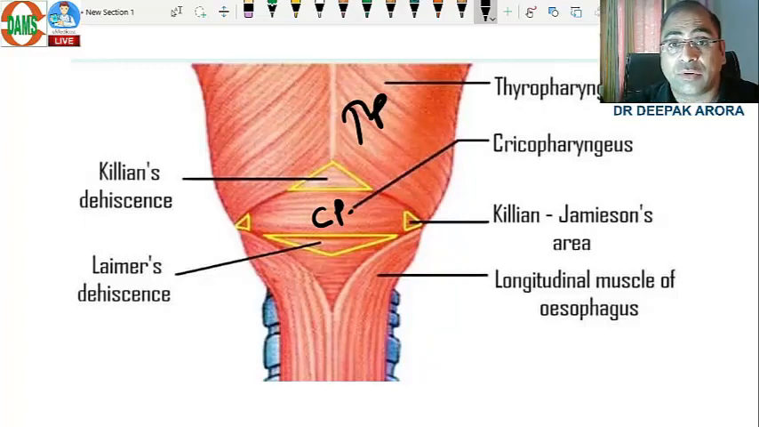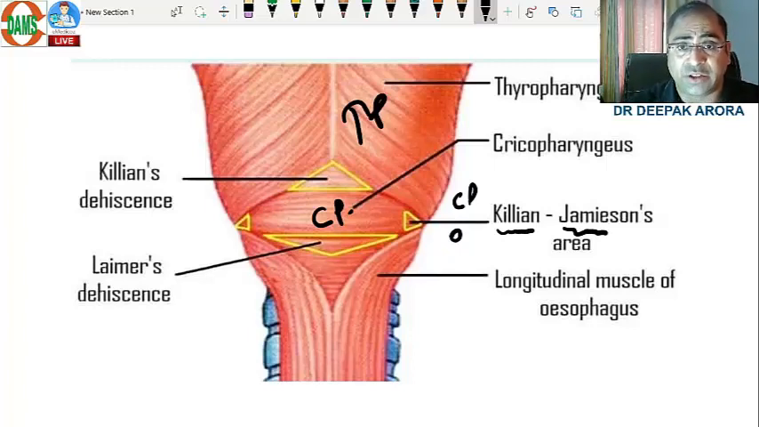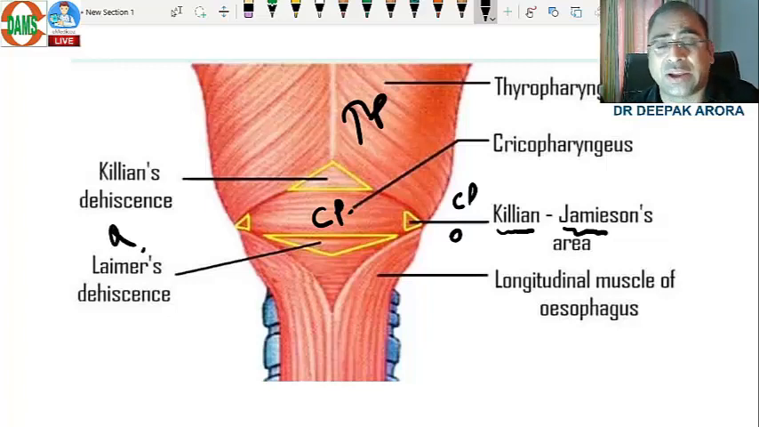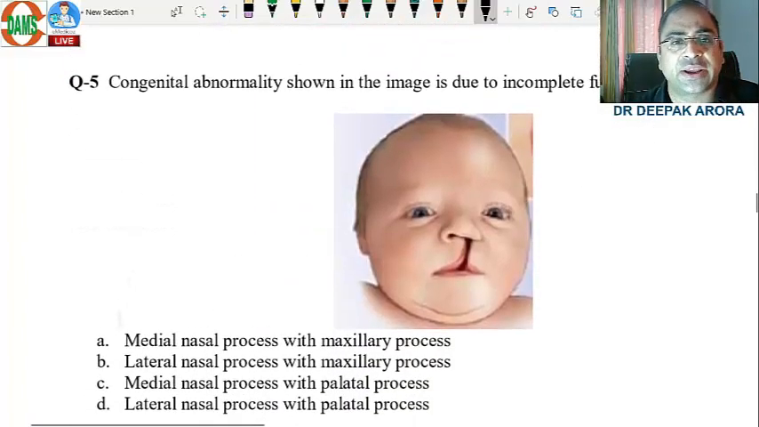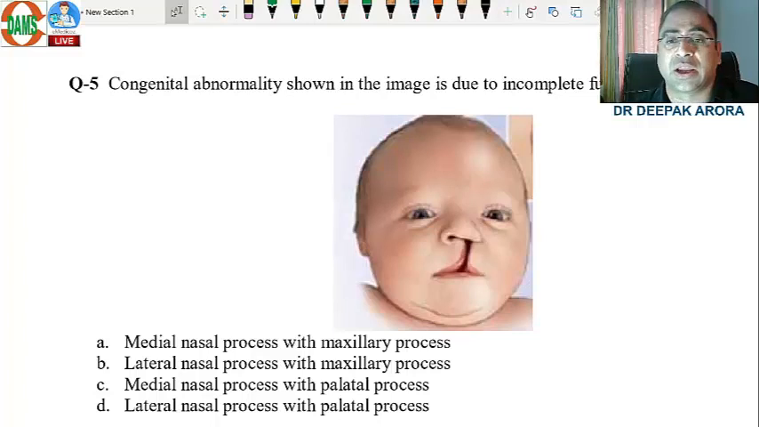Now on the lateral side between cricopharyngeus and esophagus, we have Killian-Jamieson area. Am I understandable? And inferiorly, if instead of going laterally you are going inferiorly, inferior to cricopharyngeus, there is Laimer's dehiscence. So these are the three words which are very important MCQ. Either they can ask in ENT or general surgery. Clear?